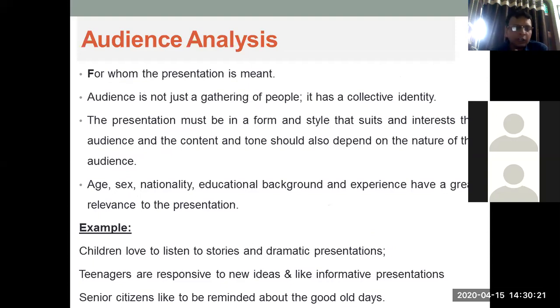Audience analysis, I have already shared with you that we need to identify for whom I am going to present. So their complete demographic details are going to be important. For example, we shared that if I am going to address children, it can be story based. It could be some dramatic presentation. My body language is going to play an important role. There could be some voice modulation also, right? A little childish behavior, right? Or some mythological characters or some comic heroes can be quoted in your discussion. When you are talking with teenagers.